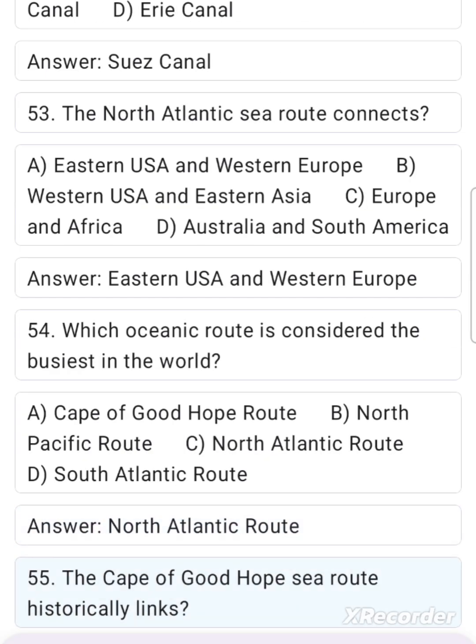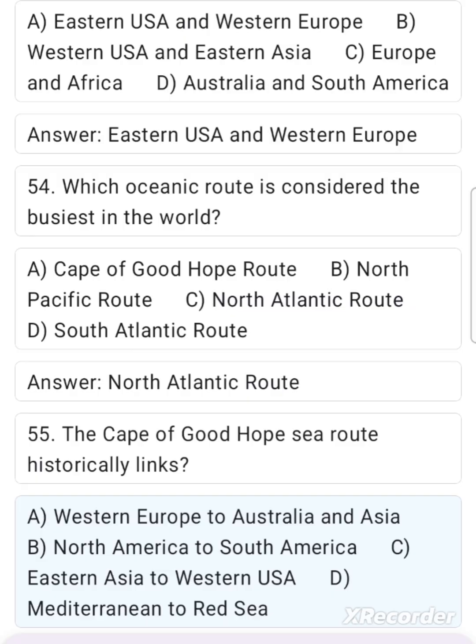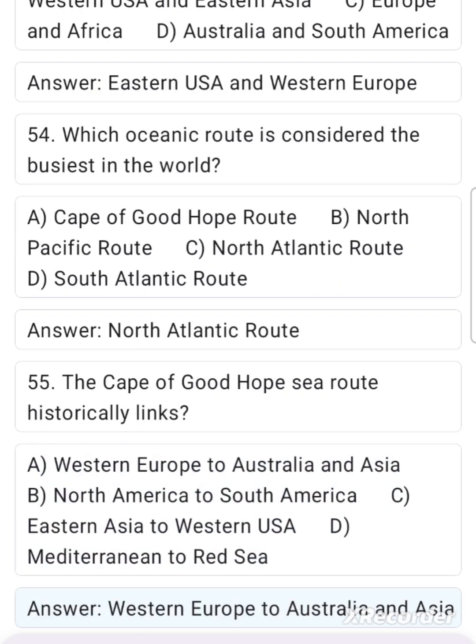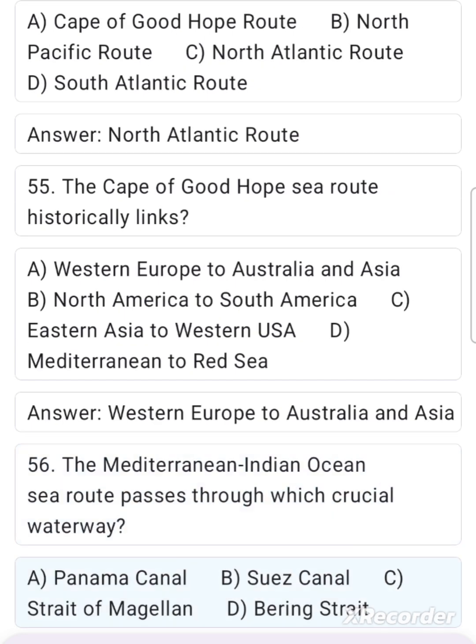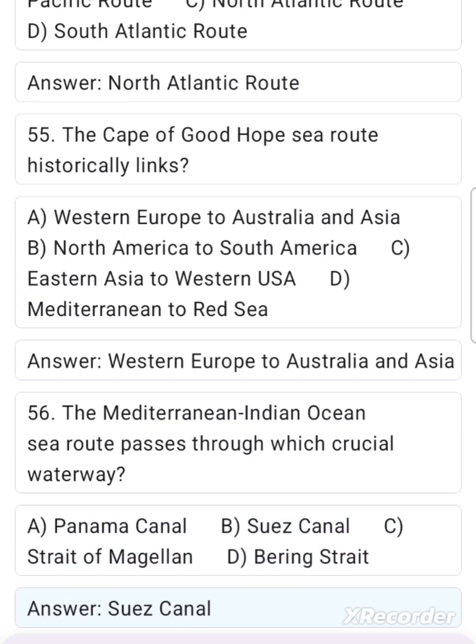55. The Cape of Good Hope sea route historically links A. Western Europe to Australia and Asia. B. North America to South America. C. Eastern Asia to Western USA. D. Mediterranean to Red Sea. Answer: Western Europe to Australia and Asia. 56. The Mediterranean Indian Ocean sea route passes through which crucial waterway? A. Panama Canal. B. Suez Canal. C. Strait of Magellan. D. Bering Strait. Answer: Suez Canal.